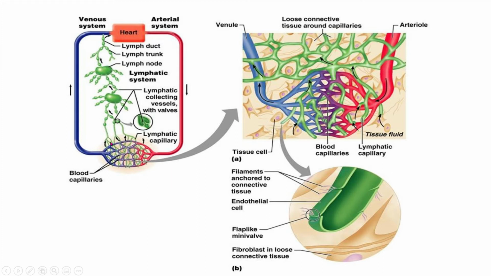It means that large size proteins, if they leak out of the capillaries, will not enter again into the blood capillaries. So this material that is leaking out accumulates in the interstitial spaces because of the proteins, which are negative in nature and large in size.